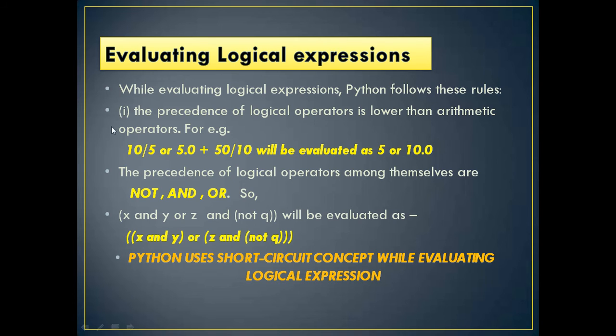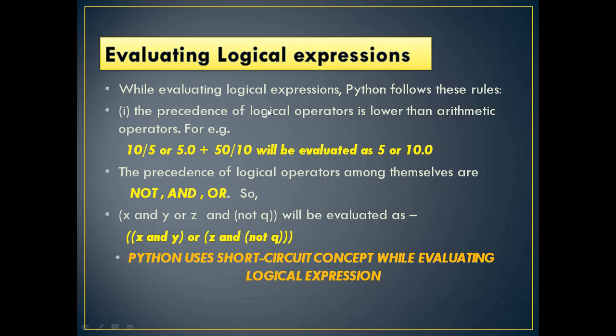Now you can see here, while evaluating logical expressions, Python follows these rules. The precedence of logical operators is lower than the arithmetic operators. The top priority goes to arithmetic, then relational, and then logical. For example, 10 divided by 5 or 5.0 plus 5 divided by 10 will be evaluated as 5 or 10.0. Why is it so? Can you tell me?